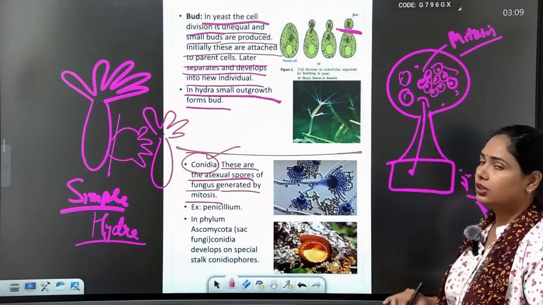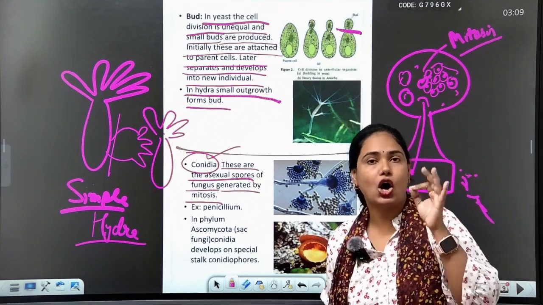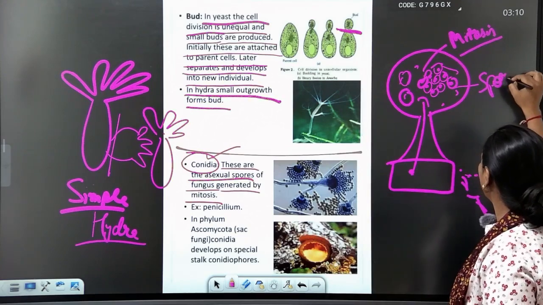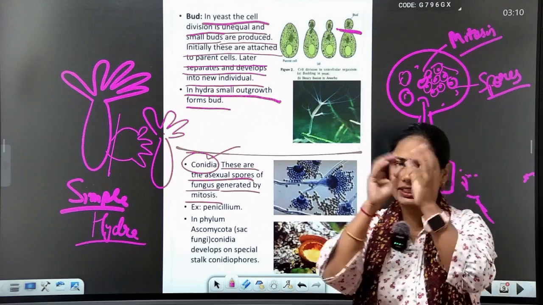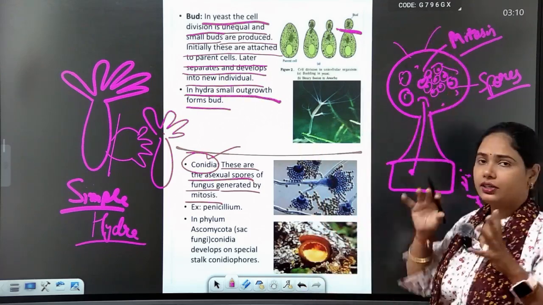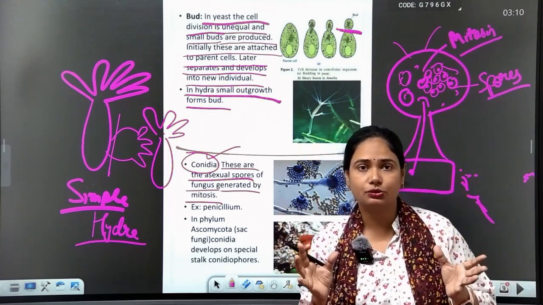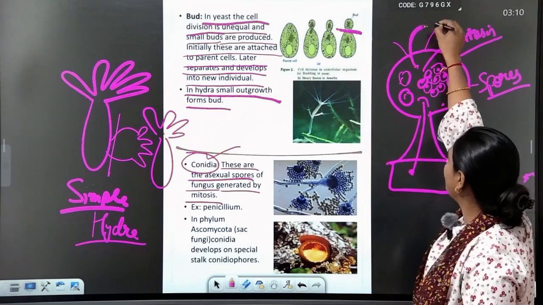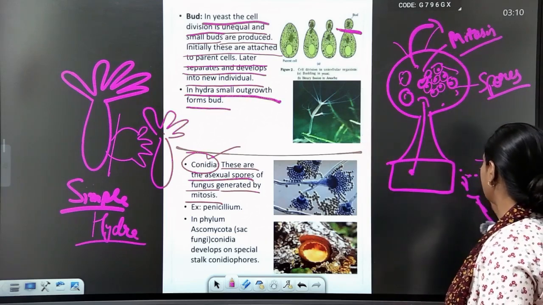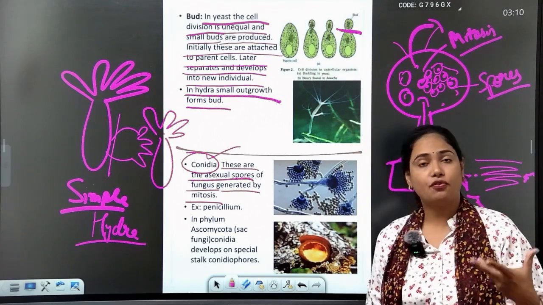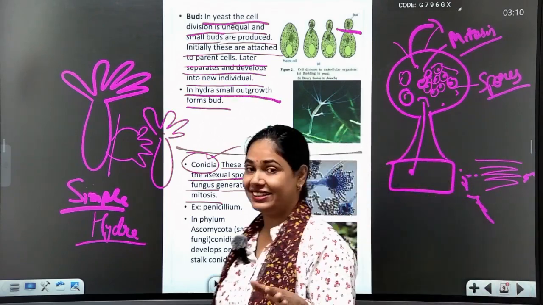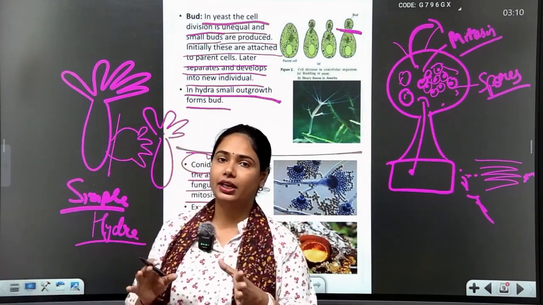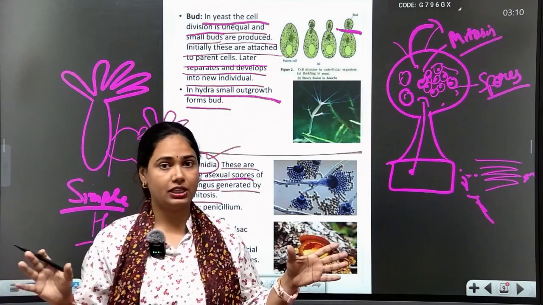All this cell wall is called conidia or conidiospores, or we call them spores. After the enlarged portion inside, this cap bursts and all the spores reach the ground and form another fungus. Yes, this is the method which I am explaining for conidia. I am explaining it very deeply here.